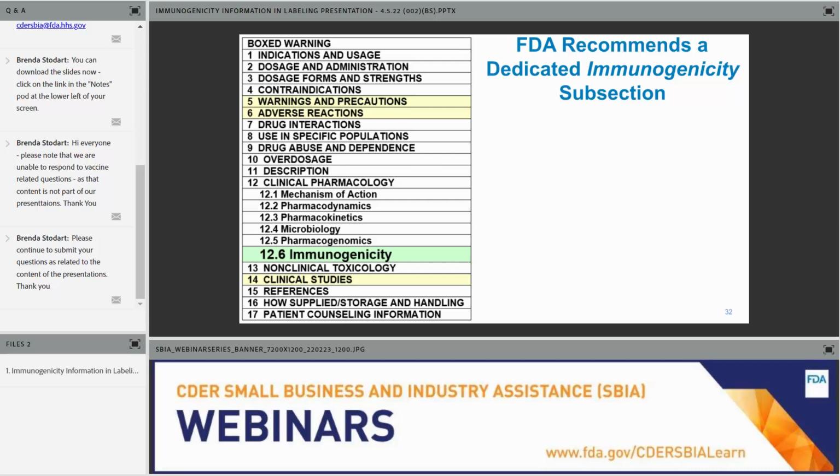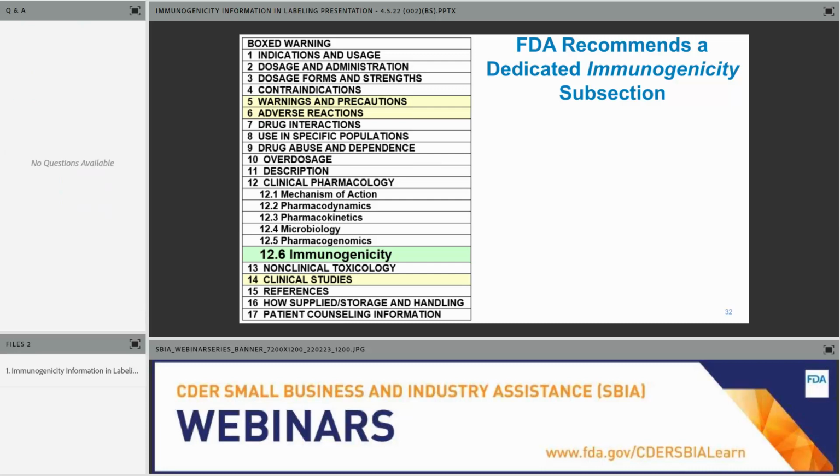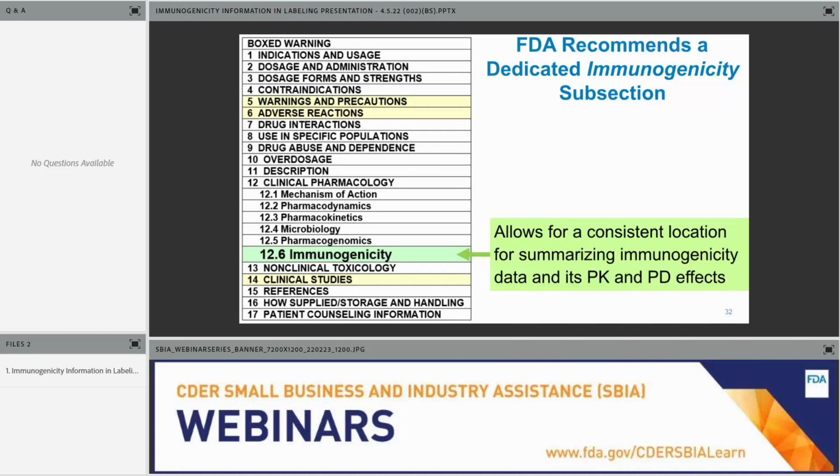So here, on the left-hand side of the screen, I've included the required sections of labeling of the full prescribing information in physician labeling format, as well as the subsections in Section 12, the clinical pharmacology section of labeling. The guidance creates a new dedicated subsection called immunogenicity, subsection 12.6.